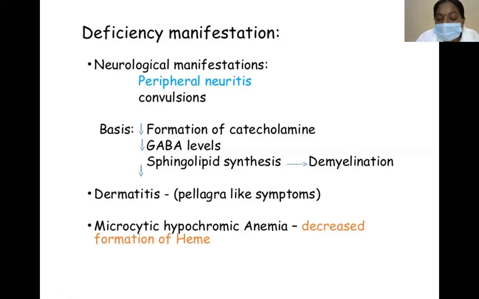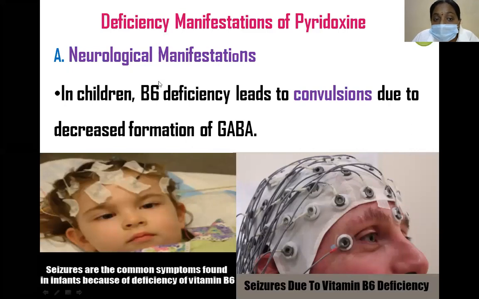In neurological manifestations, mainly peripheral neuritis. How does peripheral neuritis form? Whenever there is decreased formation of catecholamines, decreased GABA levels, and decreased sphingomyelin synthesis, it finally leads to demyelination. Next, dermatitis, pellagra-like symptoms.